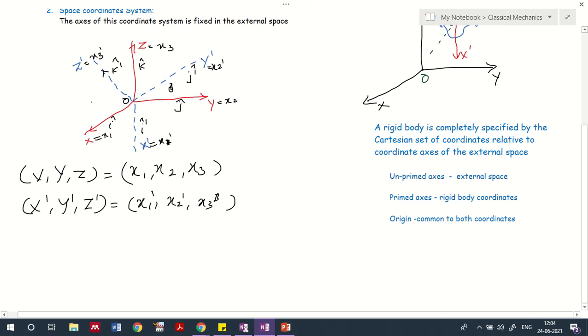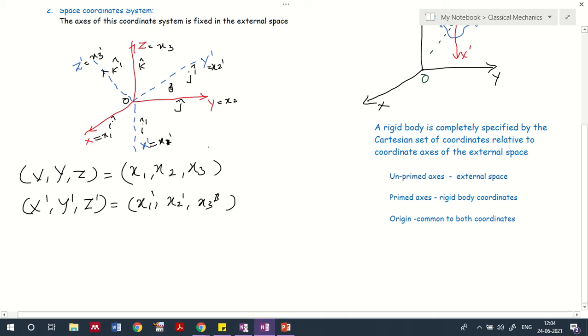We know that i, j, k are the unit vectors representing each axis x, y, z, or x1, x2, x3, and i dash, j dash, k dash represent the axes x dash, y dash, and z dash.